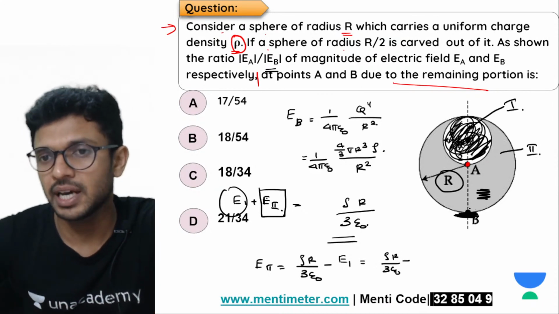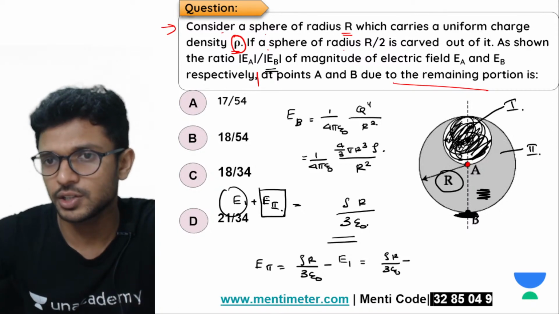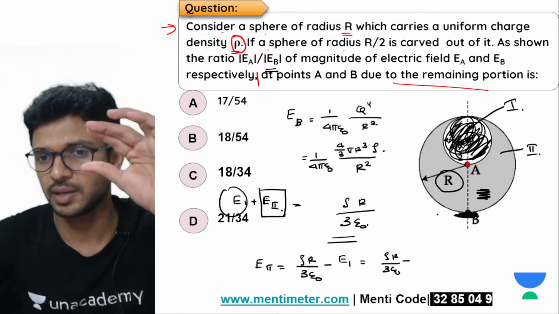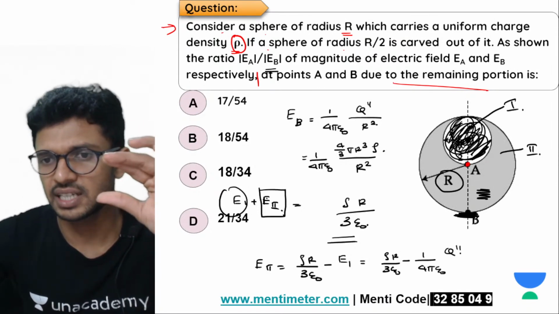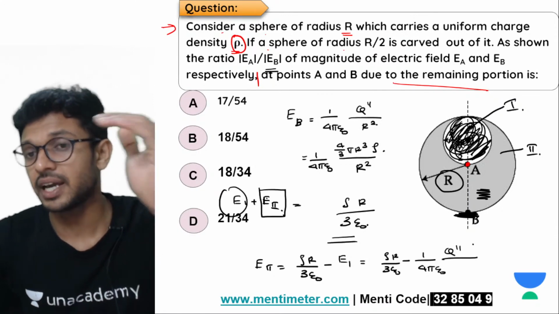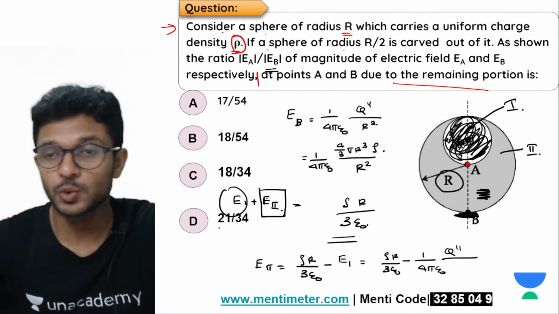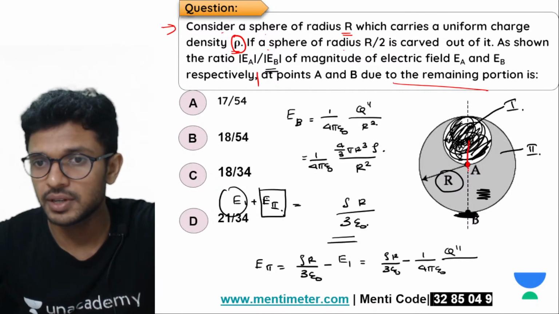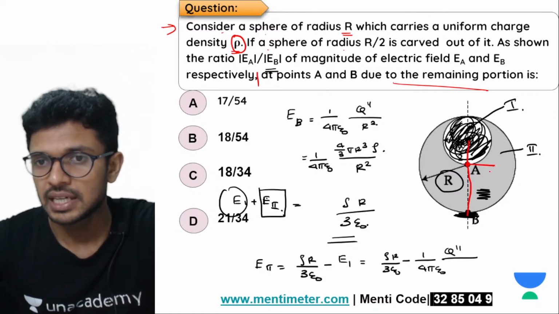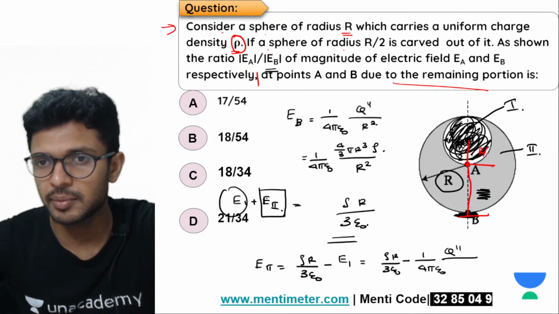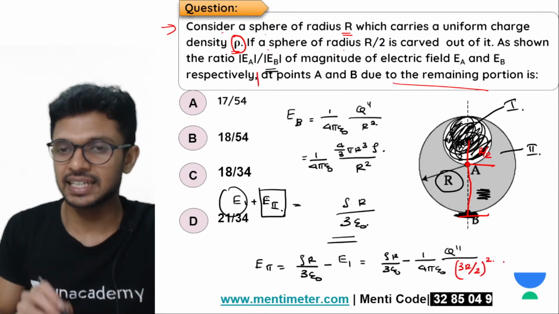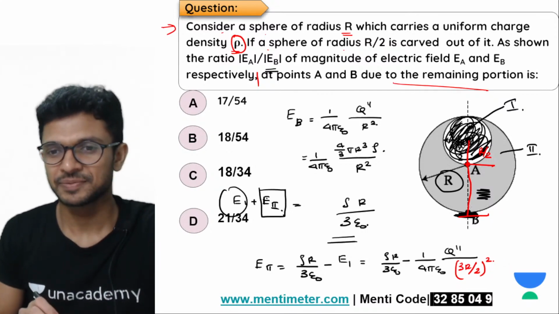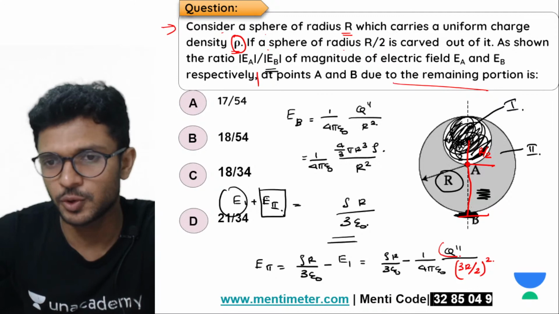Rho r divided by 3 epsilon 0 minus. Tell me, what is the formula for finding the electric field at the point B because of this small spherical part? Same formula, 1 by 4 pi epsilon 0, whatever the charge contained in it, q double dash, divided by the square of the distance from the center of that particular sphere to the point B. How much? Till here it is r, this is r by 2, so the total distance is 3r by 2, the whole square. Is it clear till this part? Right. Now what is left is to substitute for this q double dash.